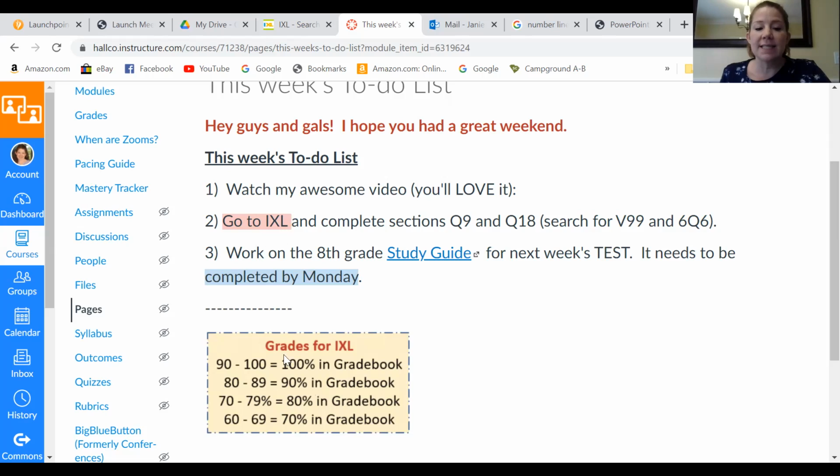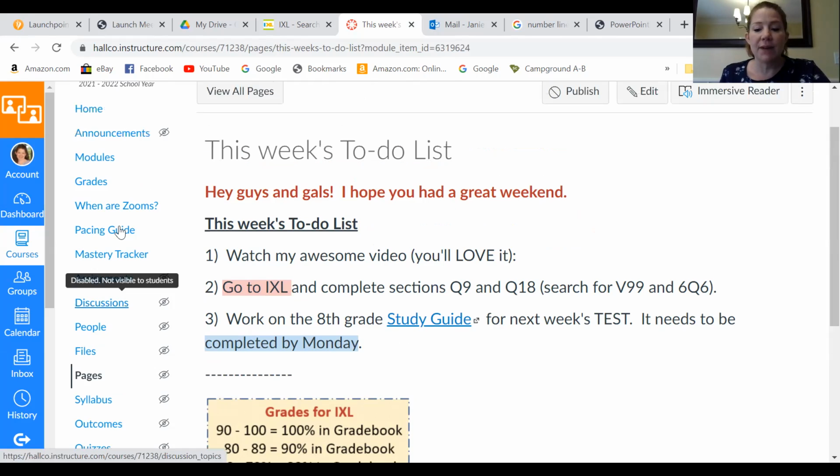So when you do the IXL assignment, remember that the grading scale that I use is a little different than what you'll have in IXL. As soon as you hit a 90, you can stop. You don't have to, but you can stop because I'll record a 100. If you're happy with a 90, you can stop when you hit it. But make sure you do both of them, because whatever your grades are, I'm going to add them together and divide by 2.